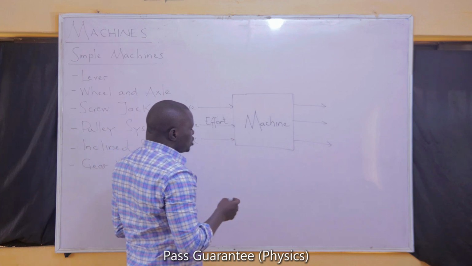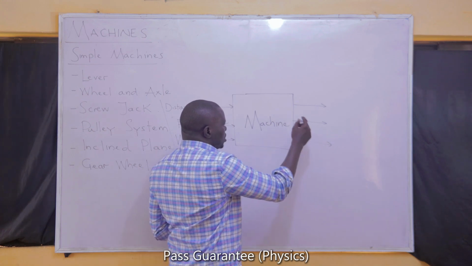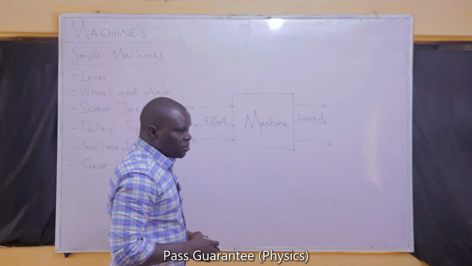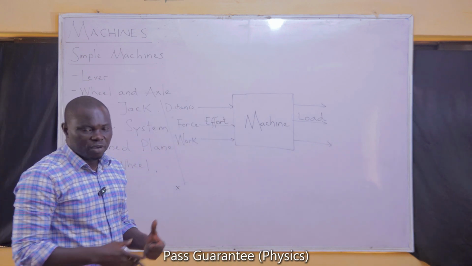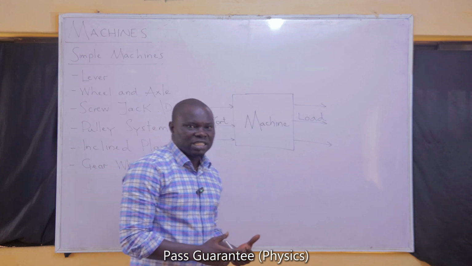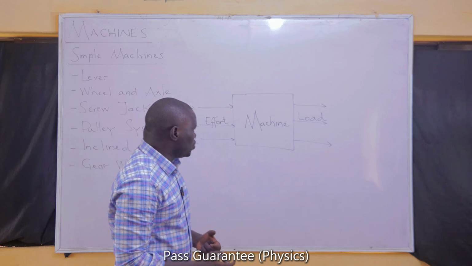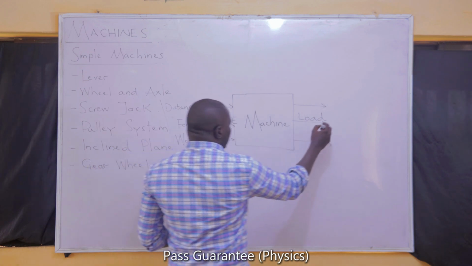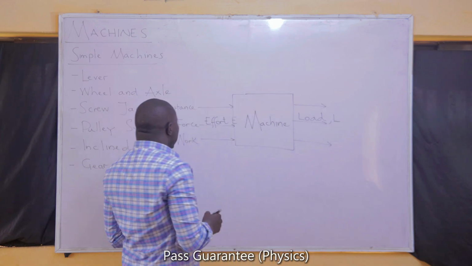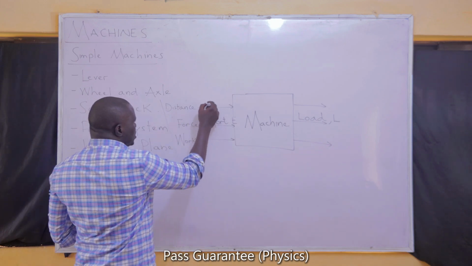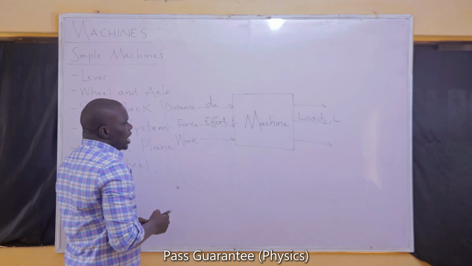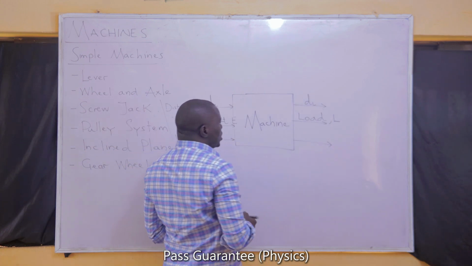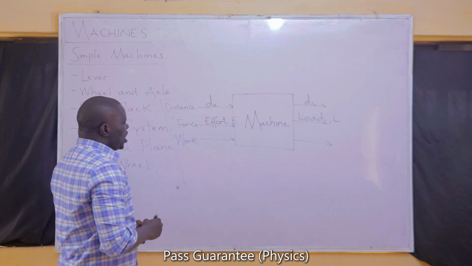The name of the force that you expect the machine to respond with by helping you to carry or lift is the load. So while you give a machine your effort, it is expected to respond by helping you to lift the load. I will represent effort as E, and I will represent the load as L. The distance that you give to a machine will be called the distance moved by effort, while the load will move through its own distance. I will call that the distance moved by load.